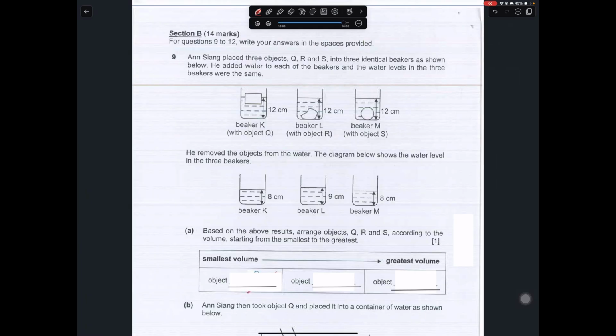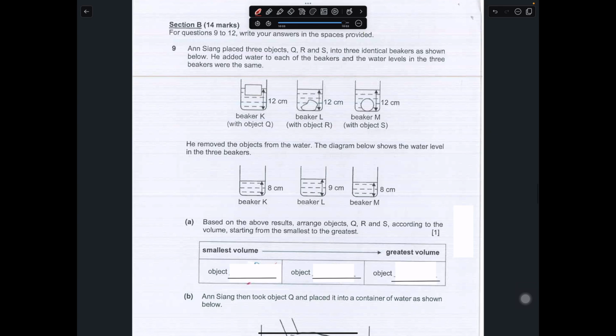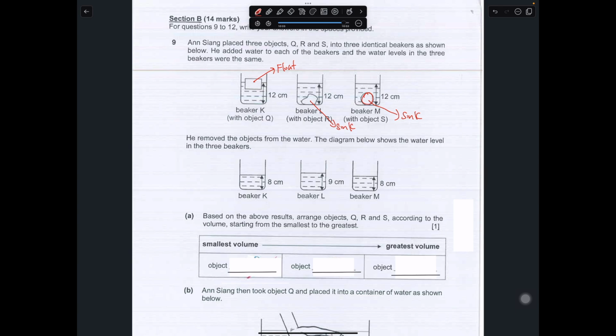Okay, welcome to the second part of the paper, which is the open-ended section. We have 3 questions over here. Ang Xiang placed 3 objects Q, R, and S into 3 identical beakers as shown below. He added water to each beaker, and the water level in the 3 beakers was the same. So this is what happened. The object over here is sinking, and this object sinks as well, but this object floats. We have to keep that in mind as we look through the diagram. All of them were at 12 cm in terms of the height of the water.